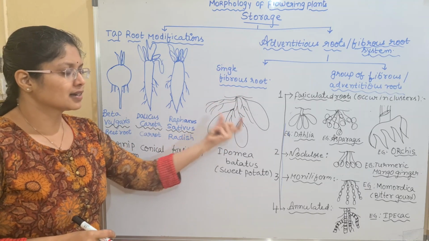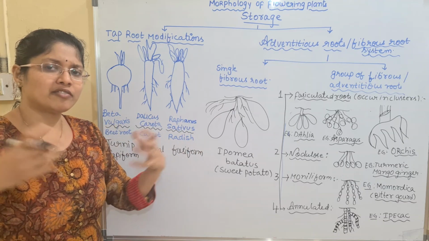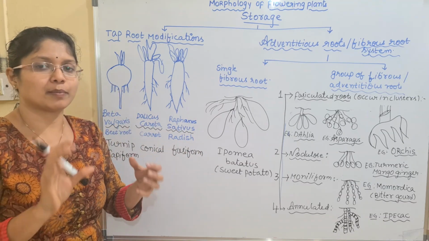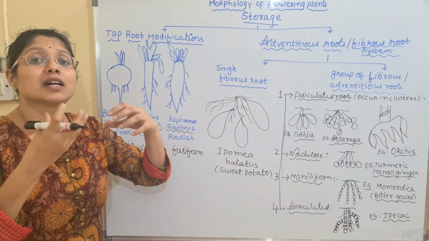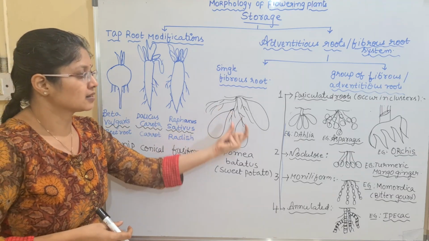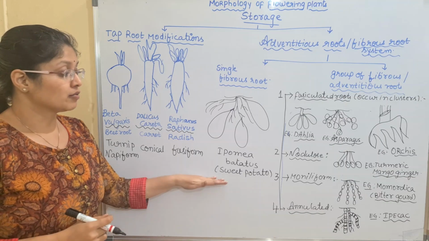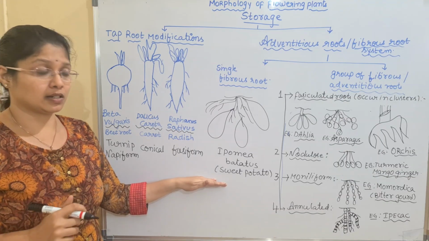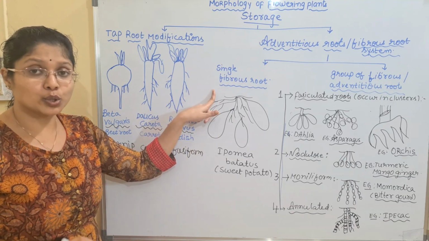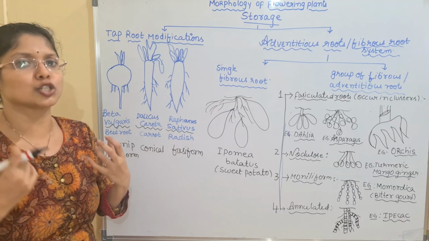So why is it called single fibrous root? Because many fibers are attached at the base of the stem, but any one of the fibers is modified and becomes fleshy. They are not attached in a group, they are singly present on each root. And another important point here is the example which I am mentioning. So what is the example? First I will tell you the example under single fibrous root, which is tuber-like. Tuber means it doesn't have any specific shape.